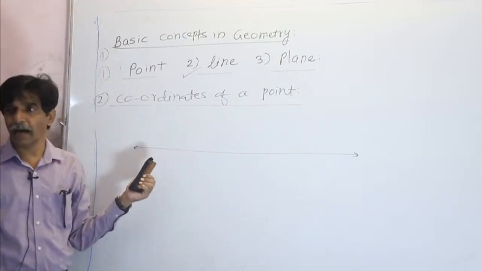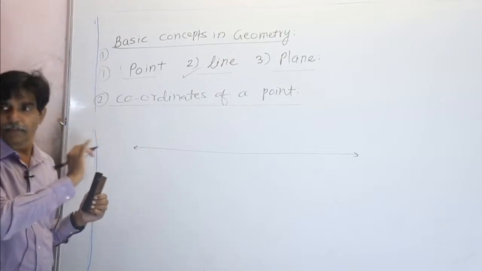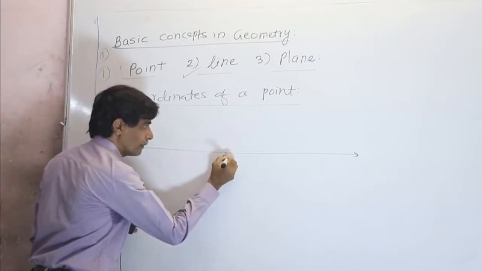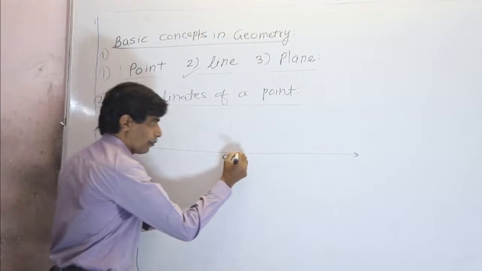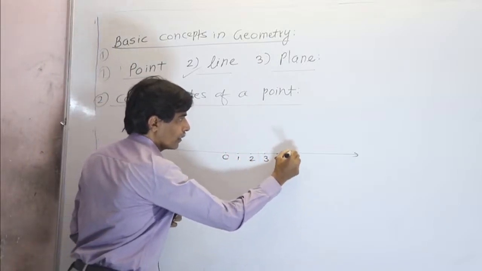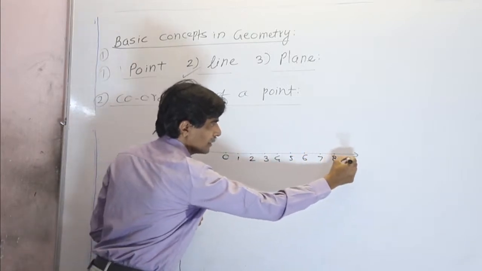As I said, this is a number line, and I take points on it. Suppose 0, then 1, 2, 3, 4, 5, 6, 7 and 8 and so on, infinite.